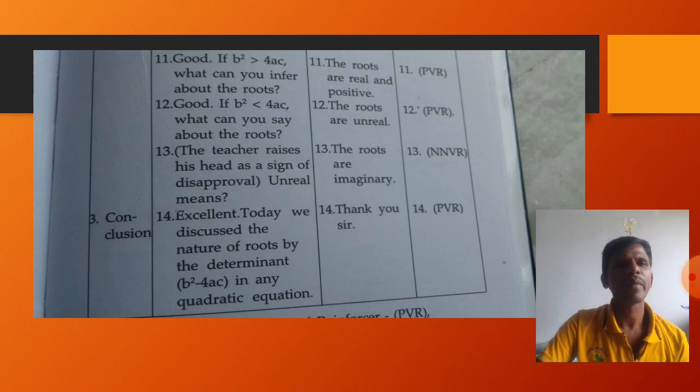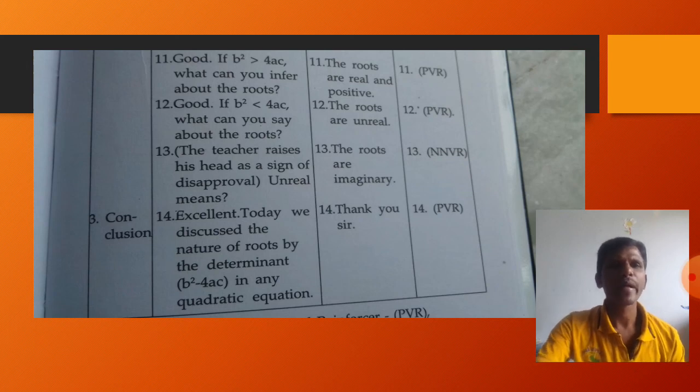So as mathematics teachers, we should not be serious in the classroom, and we should encourage the students by giving the positive reinforcers, verbal reinforcers, or other things. Whenever any component is required, we have to use those components to make the class active. So if you practice well, automatically you can become a good teacher, and you can become the fan of your students.